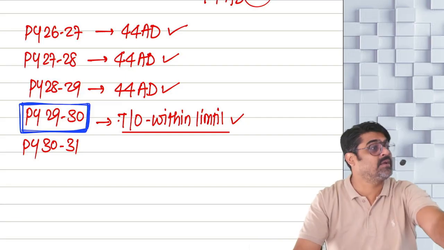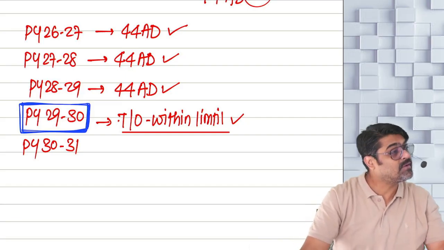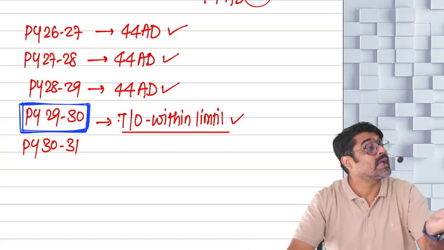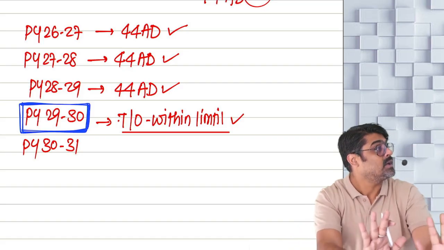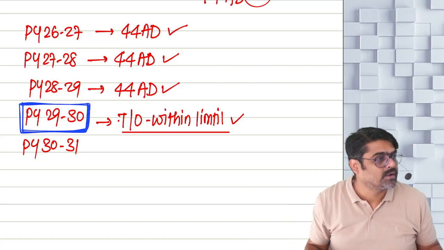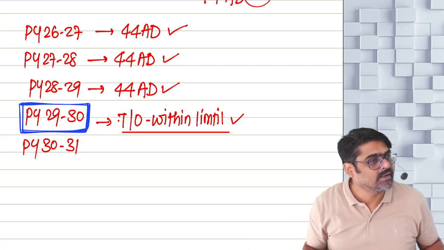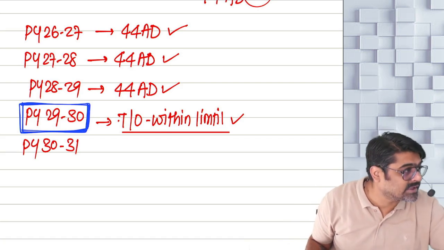So in that year, even if I am having a loss, I will have to pay tax. Even if I am having less profits, I will have to pay tax on more profits. So 44AD is a risky thing. I should not be showing my profits as per 44AD. So nobody will be taking the benefit. People will get afraid of this section.